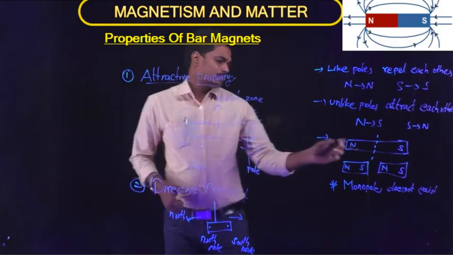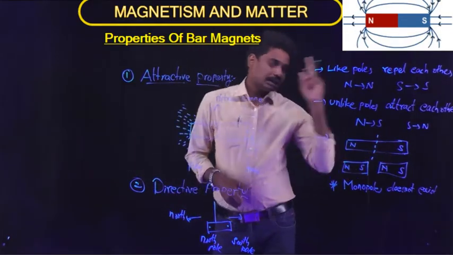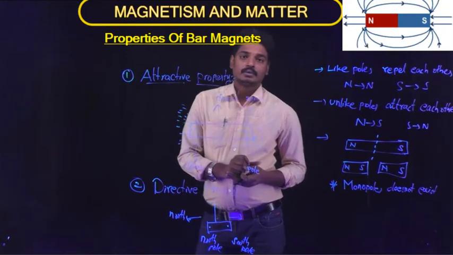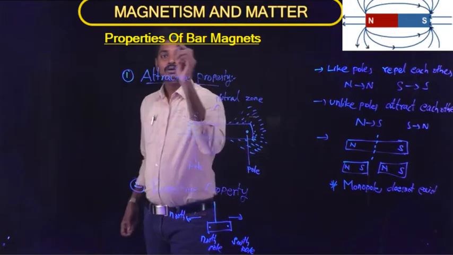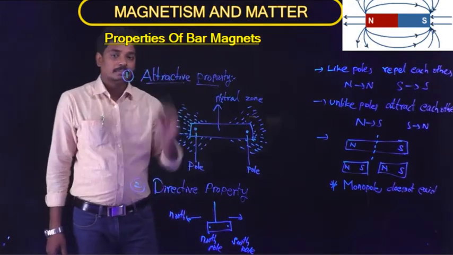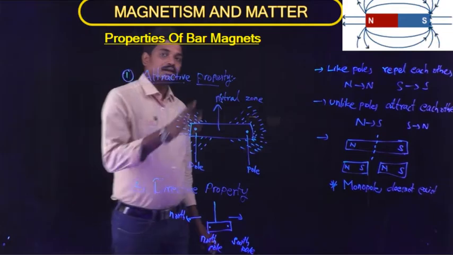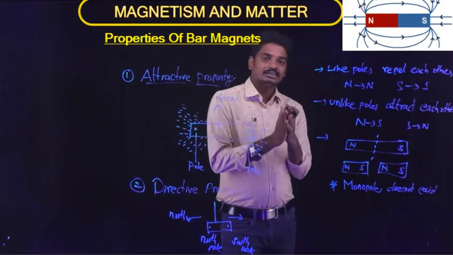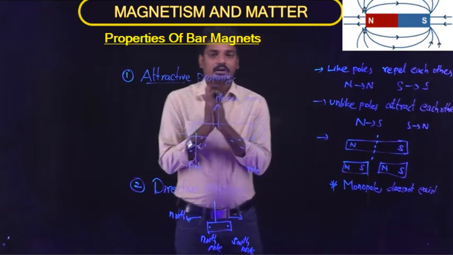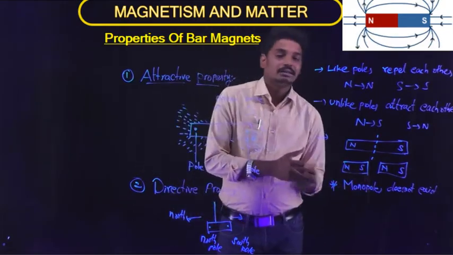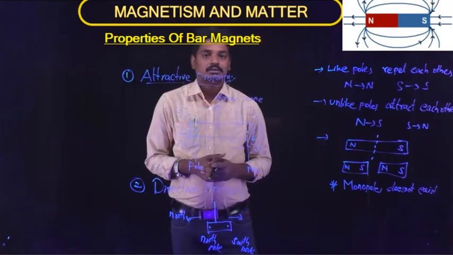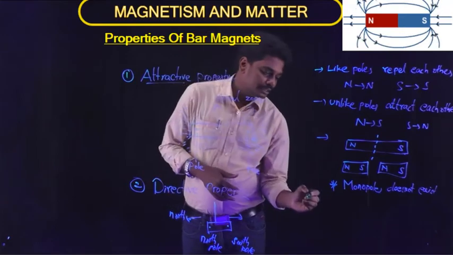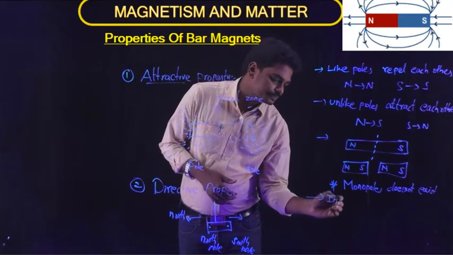If you observe this north pole and south pole, from the charges and fields chapter we came across the electric dipole. What is meant by an electric dipole? Two equal and opposite charges separated by a small distance. There, the two charges can be separated. Positive charge and negative charge can be separated, so a single charge can occur. But here, monopoles do not exist.